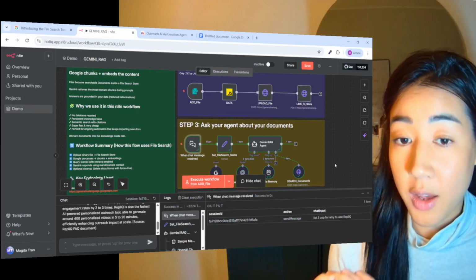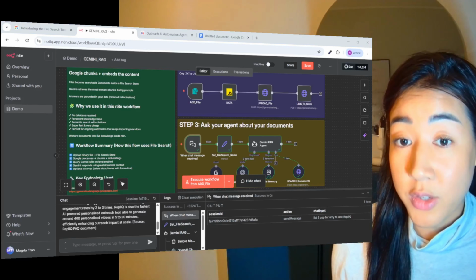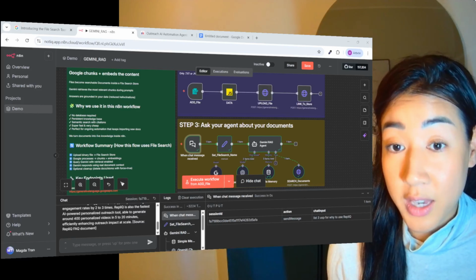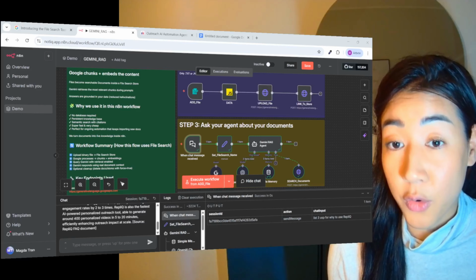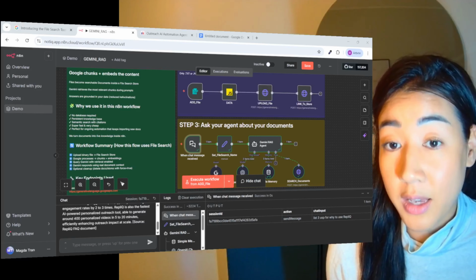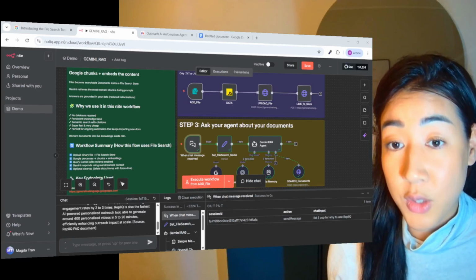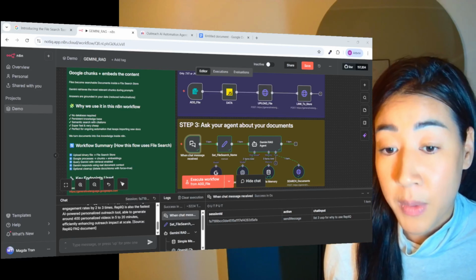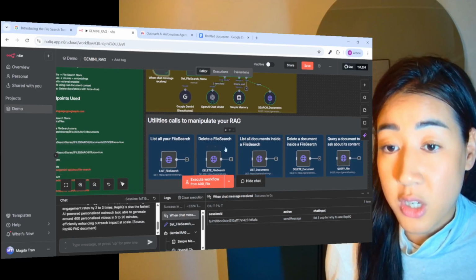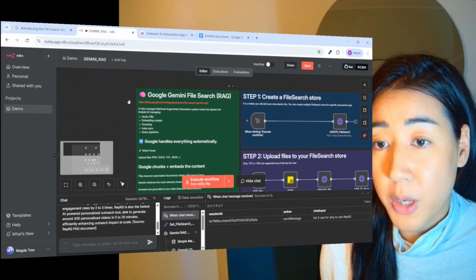And now once you have your RAG, you can plug it into any flow that you might like. So to create content, for instance, or personalize your outreach, or answering chats or messages. So the key to really make this work is all of the documents and the data that you're uploading into your RAG, because the RAG is only knowing about the documents and the information that you feed it with. So this is what you want to really put time on. And in the end here, you also have extra nodes to list all of your file search, delete a file search, etc.